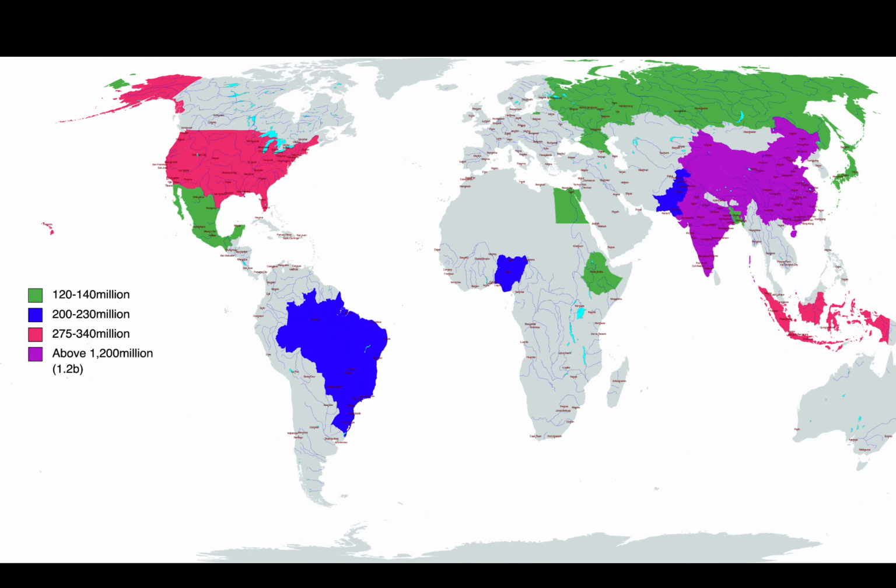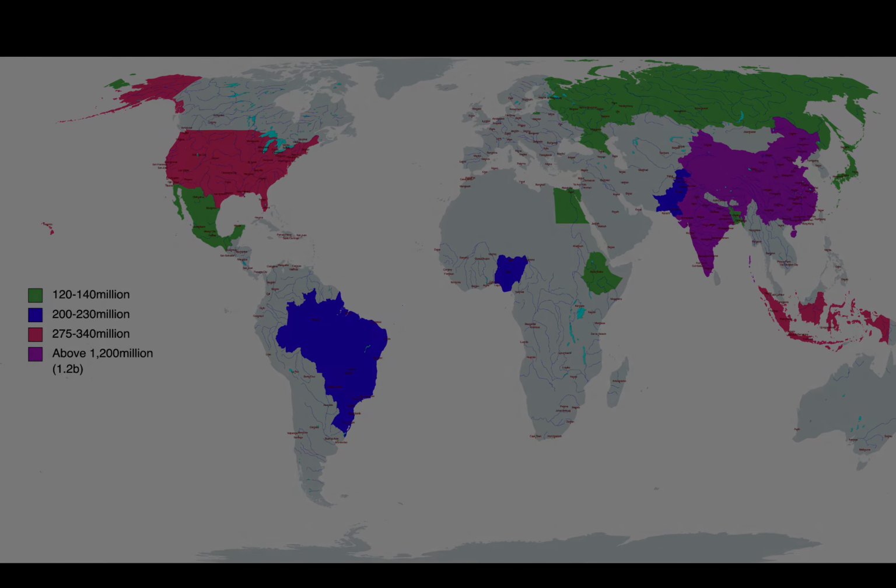Likewise, in the 200 to 230 million bracket, we have Brazil, an enormous country, followed by Nigeria, a country that's smaller than Egypt, and smaller by many times than Russia, and yet it still has well over 200 million people. And in 275 to 340 million, we have the United States of America and Indonesia. Indonesia, however, even though it looks like it's quite large in terms of its geography, we'll see in the next map how much of it is also empty land. And then finally, the only countries that are above 1,200 million, or 1.2 billion, are India and China.